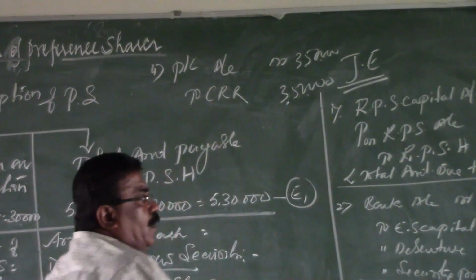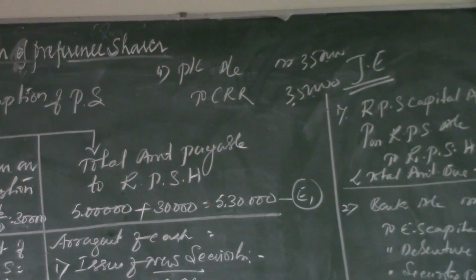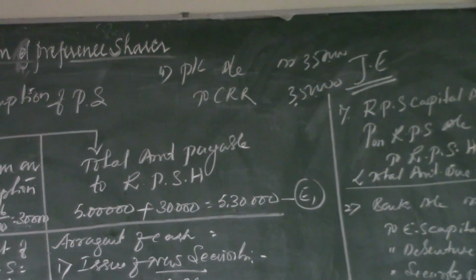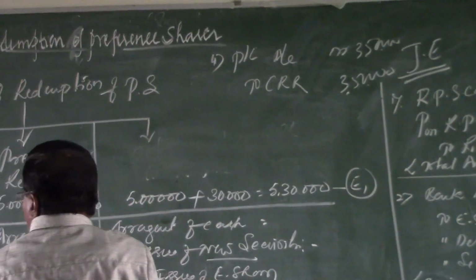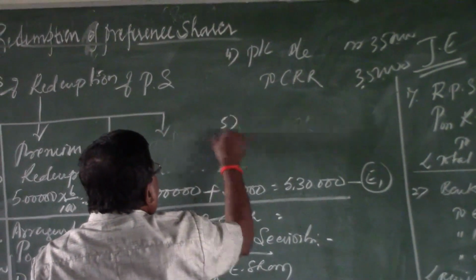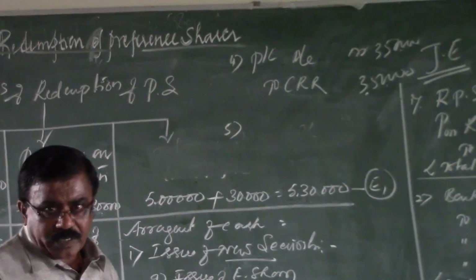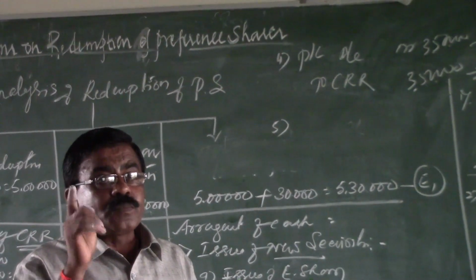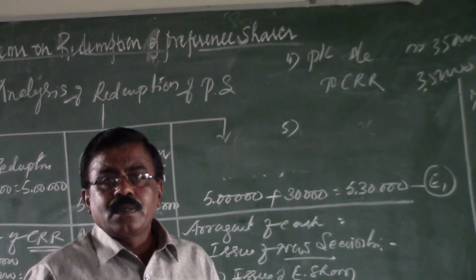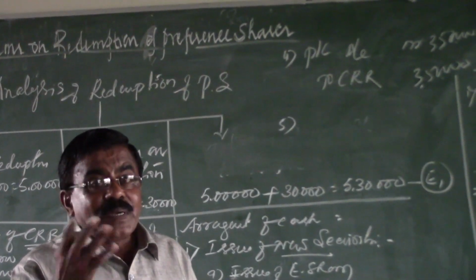The entry shows capital redemption reserve arranged from the profit and loss account. After the arrangement of CRR, the next and last journal entry, number 5, is the final payment to the redeemable preference shareholders. At the time of final payment, redeemable preference shareholders become the receivers. By applying the personal account rule, debit the receiver.